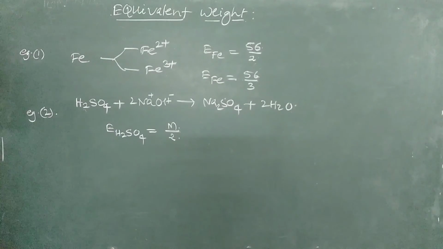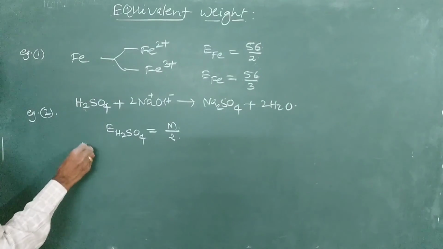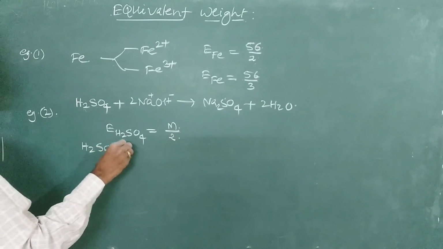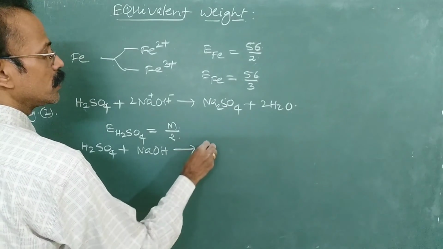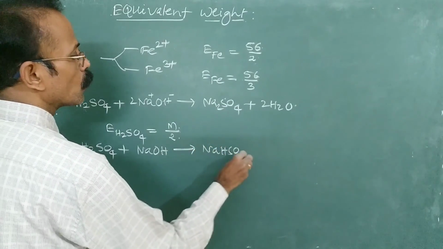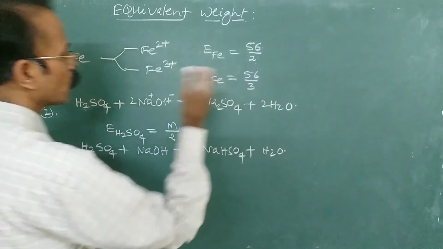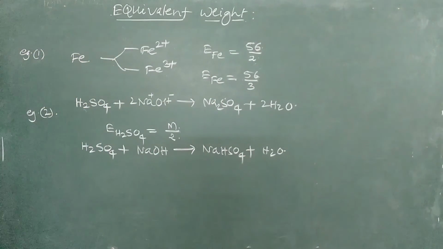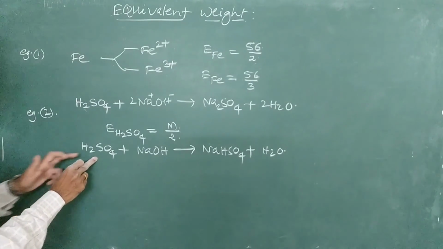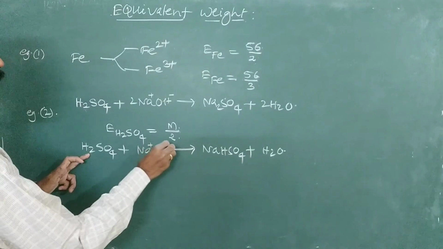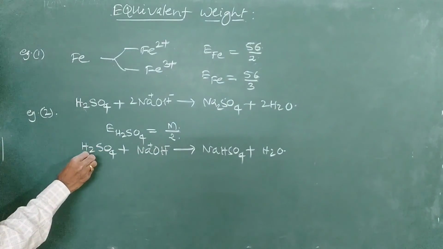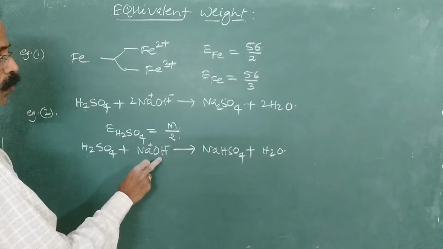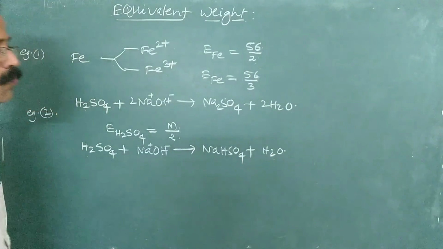Let us consider another scenario where the sulfuric acid is partially neutralized. H2SO4 plus NaOH gives rise to NaHSO4 plus H2O. Here the equivalent mass of sulfuric acid will be different, because only one H+ ion is replaced, neutralized by one OH- ion, so that you are getting one molecule of water.